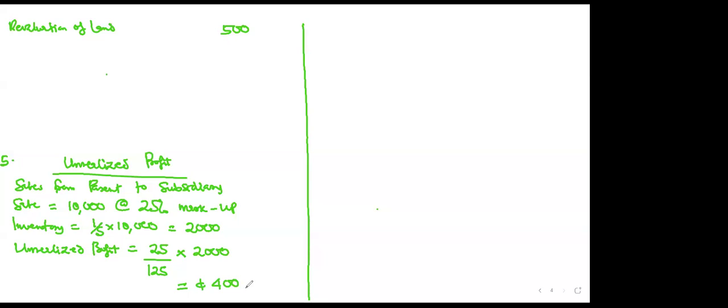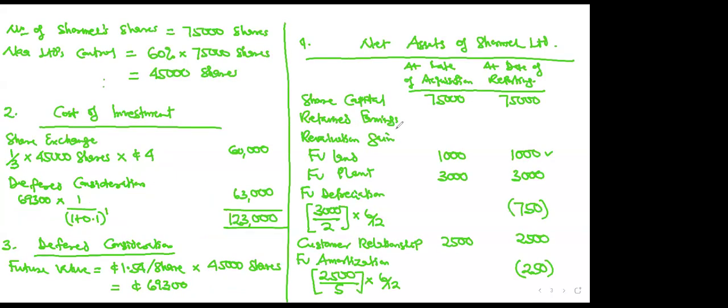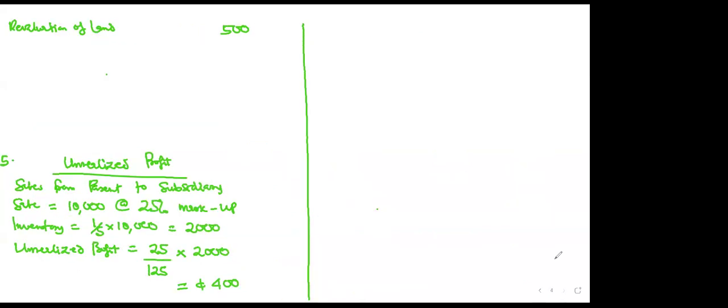Is that clear? So assuming it was the subsidiary rather who sold, it would have affected the subsidiary's retained earnings, which is here. Can you see that in the net assets, the subsidiary's retained earnings is here? So we would have deducted it from the net assets. Are you getting the point? But since it was the parent who sold, we will rather deduct it from the parent's retained earnings, which we are yet to calculate in consolidated retained earnings. So we can leave this at this point and move on.